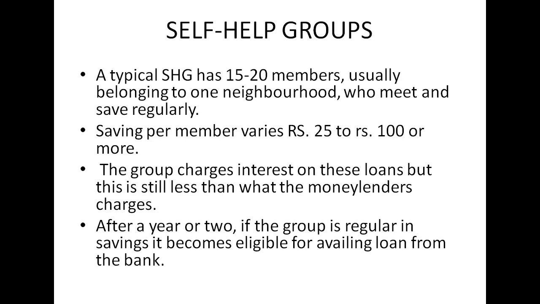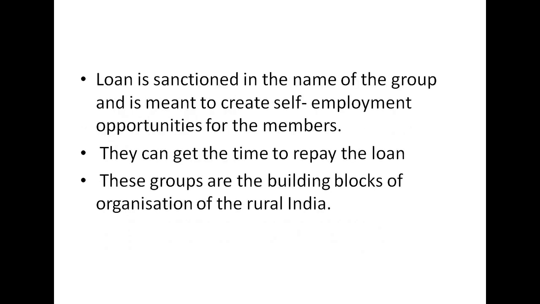And after a year or two, if the group is regular in saving, it becomes eligible for availing loans from the banks. The loan is sanctioned in the name of the group, and it is meant to create self-employment opportunities for the members as well. They can get time to repay the loan. These groups are the building blocks of organization of the rural poor.